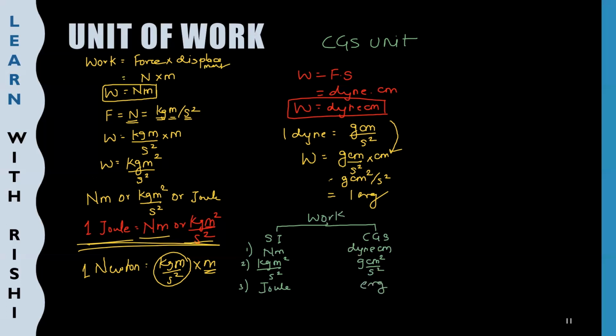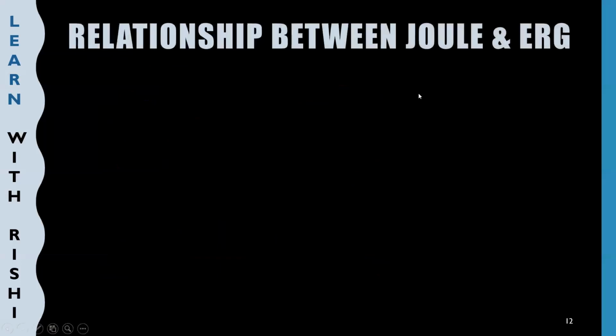Now we will see what is a unit conversion. How many joules is equal to how many ergs, or how many ergs is equal to how many joules. That we are going to see now. So now let us discuss the relationship between joule and erg. We know that joule is nothing but Newton meter. So 1 joule is nothing but 1 Newton into 1 meter.